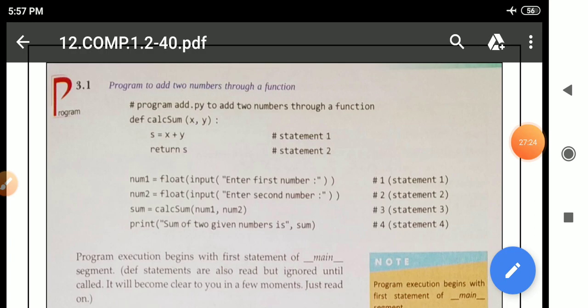So we can say program execution begins with the first statement of the __main__ segment. Definition statements are also read but ignored until called, means this particular function definition is read but ignored. When the function call happens, then this particular thing will be read and executed.